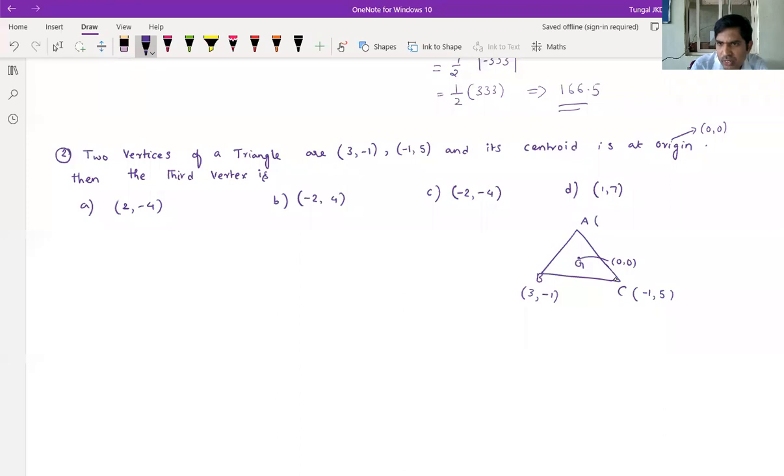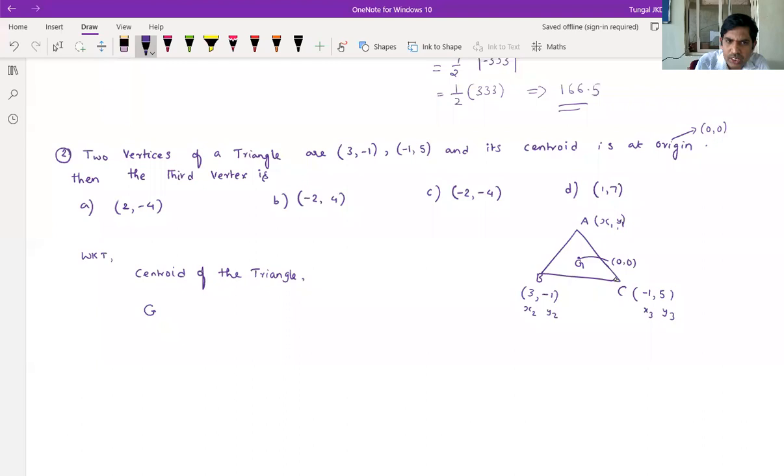So what we have to find out? The third vertex. Let us you taken as the third vertex as x1 comma y1. Then it is x2 comma y2. This is x3 comma y3. Like that you consider. So we know that centroid of the triangle formula already in previous problem we used it.